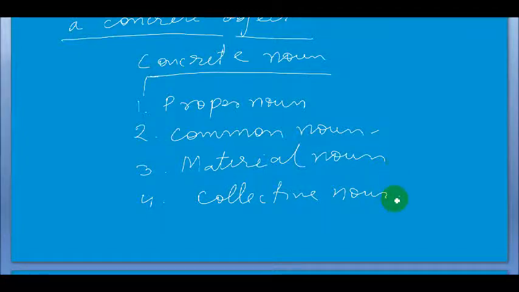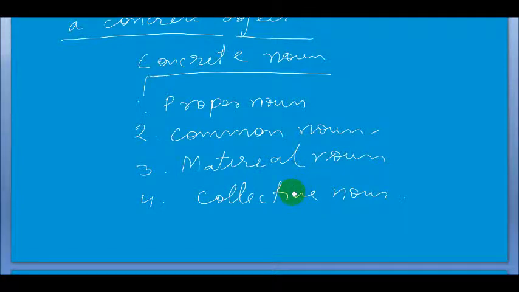And collective nouns, the groups. The groups means the collection of many, like person, society, like that, as I told you for common things.